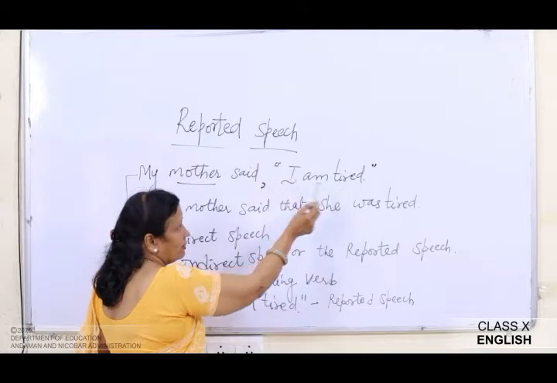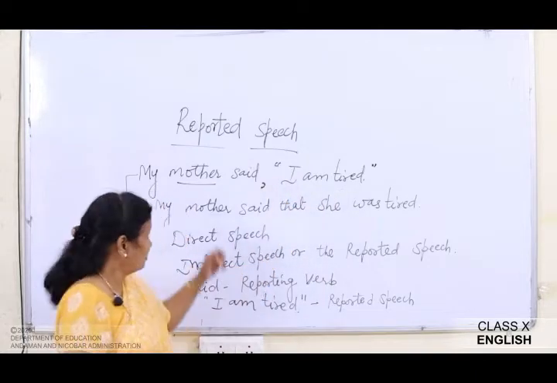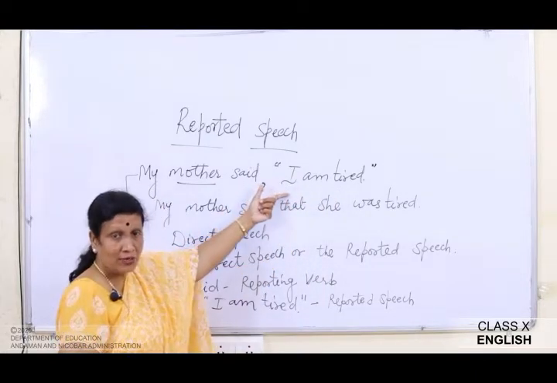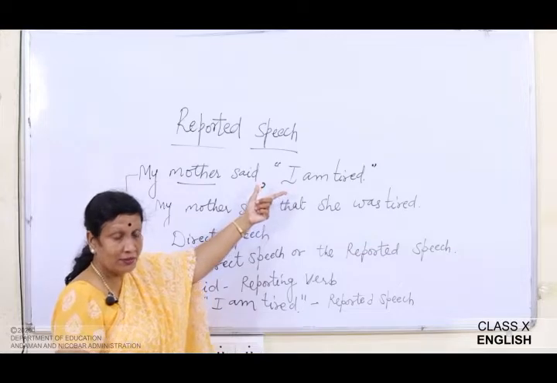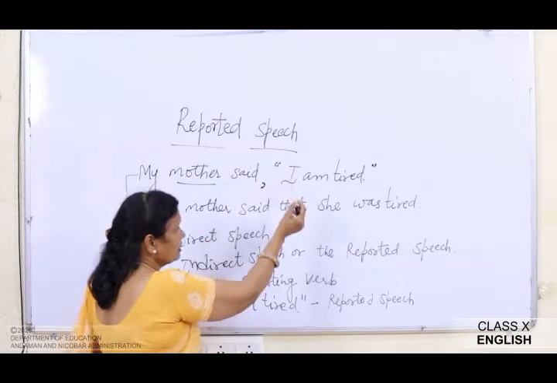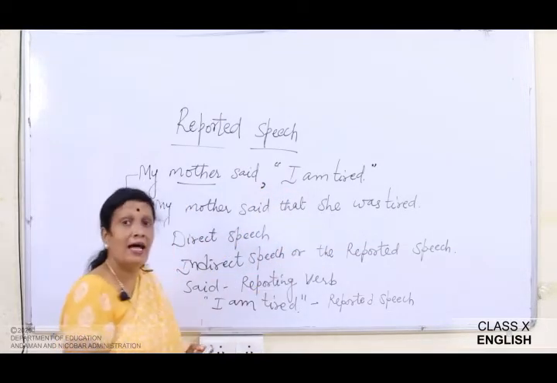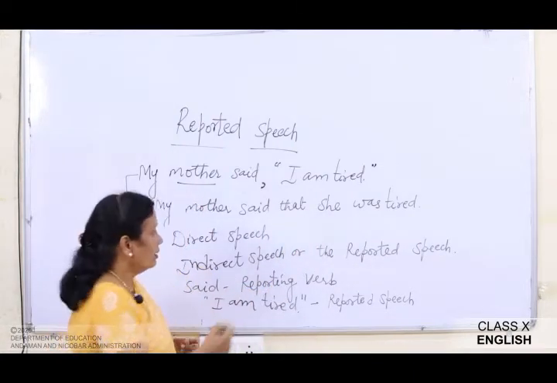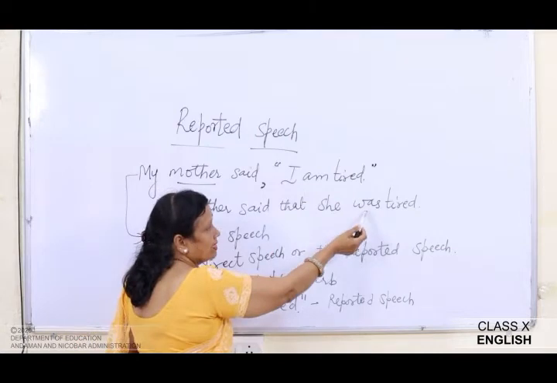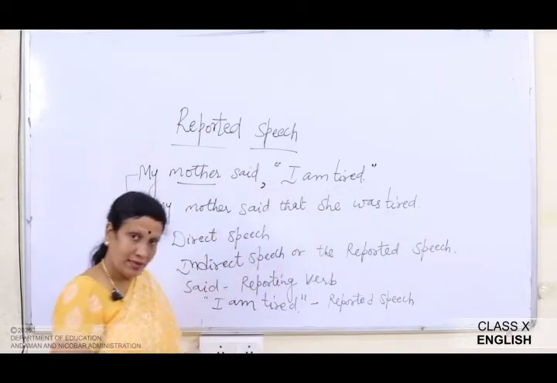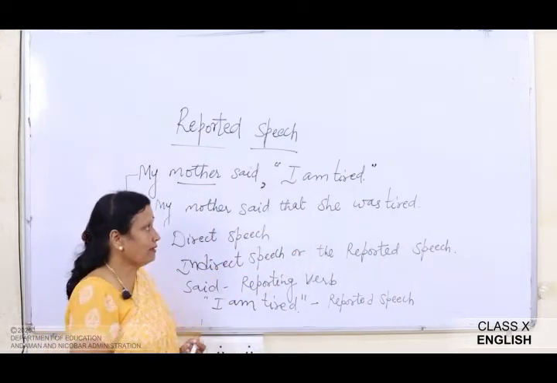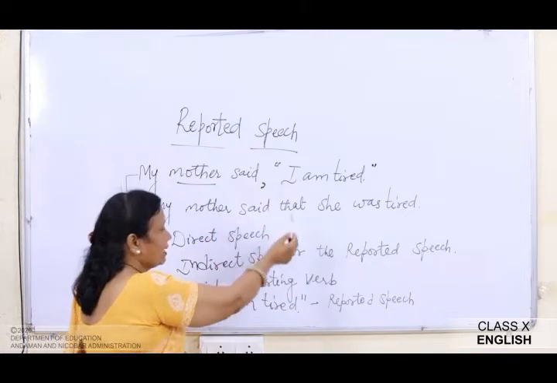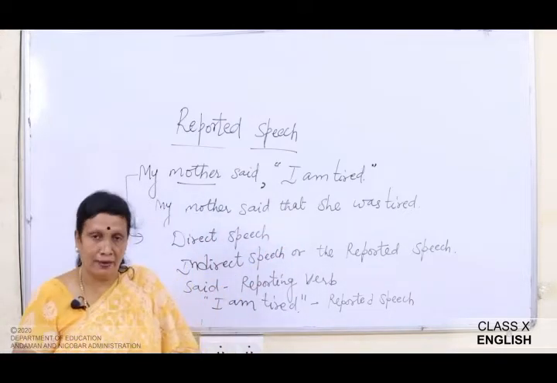I am tired. Now here, who does this I represent? The mother. So what have we written here? The pronoun has changed. It has become she. Okay. And this am has become was, and this tired is already in the past tense. So, my mother said that she was tired.